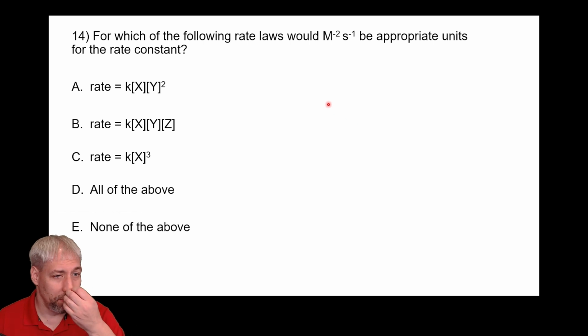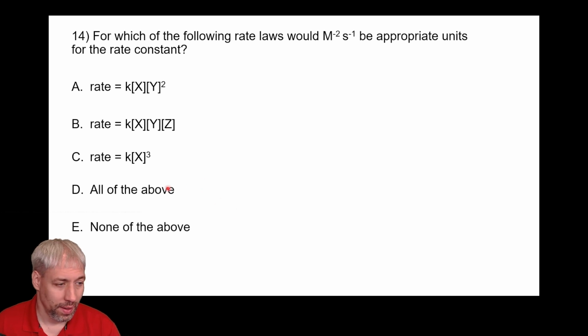All right. So we can figure out rate laws from those tabulated values plus the reaction. But we can also figure out a rough idea what the rate law is based on the units of K alone. And so the units on K, the rate constant, is molarity to the minus 2 seconds to the minus 1. Which one of these could it possibly be? Pause and answer that question now. The answer in this case is D, all of the above.